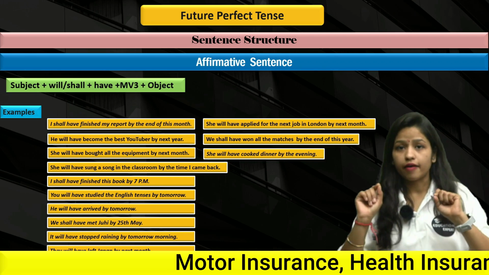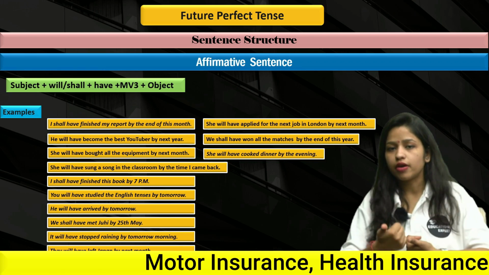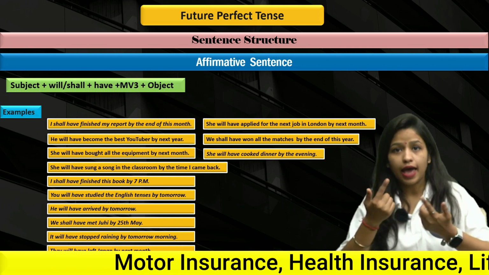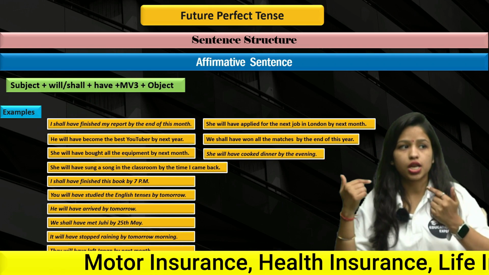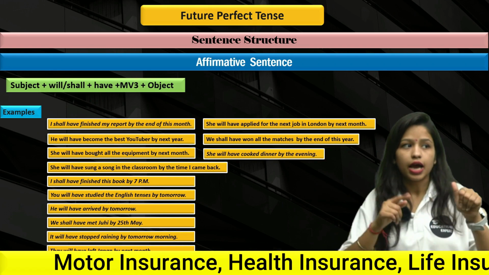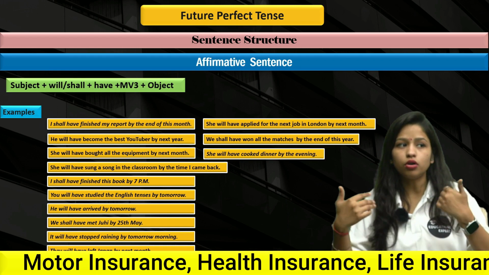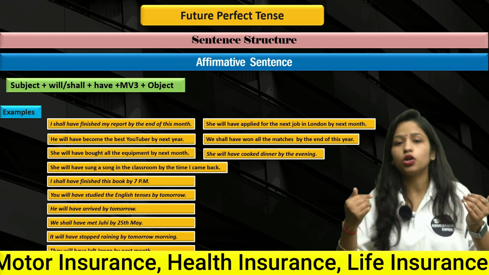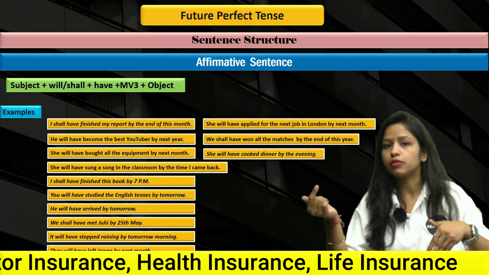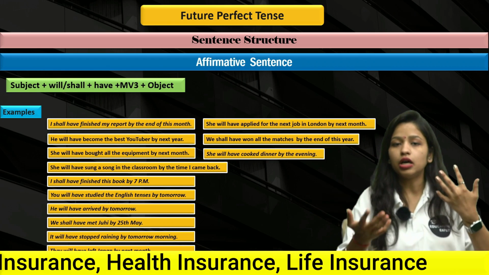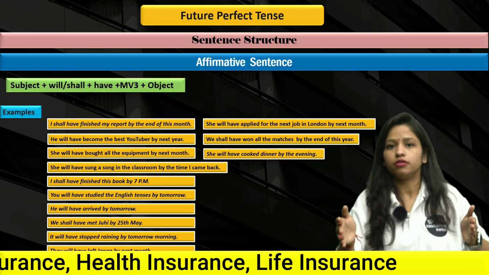I shall have. See, that's why we have used shall. I shall have, from the structure, I shall have V3 finished. I shall have finished my report by the end of this month. By the end of this month, that you need to tell the deadline, right?